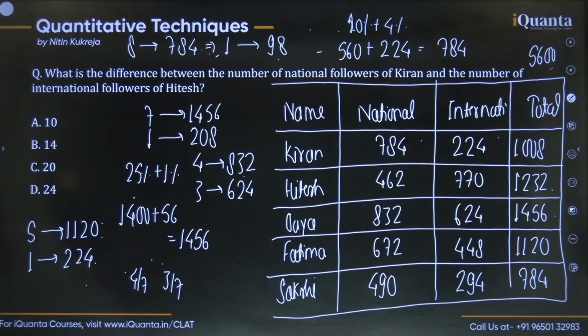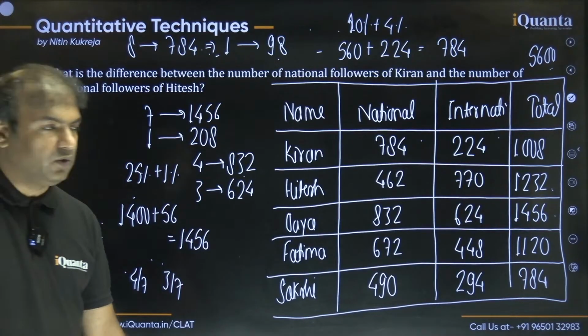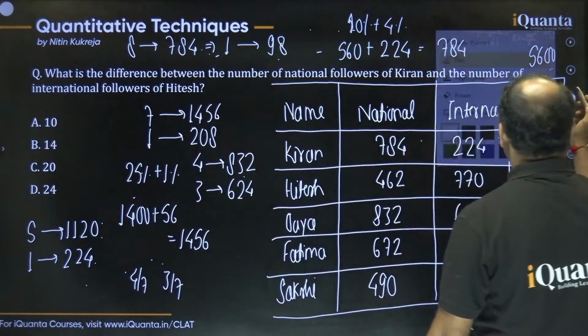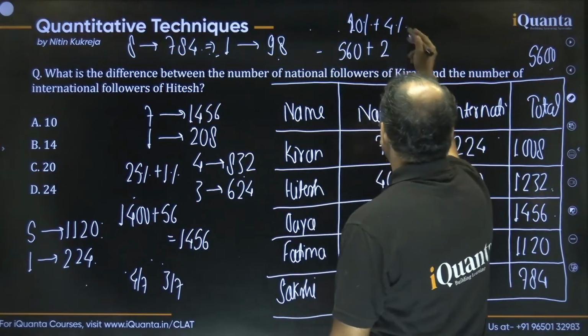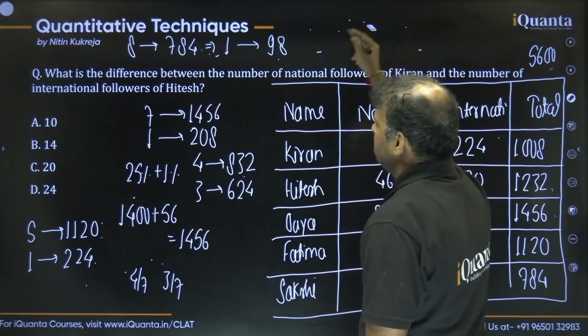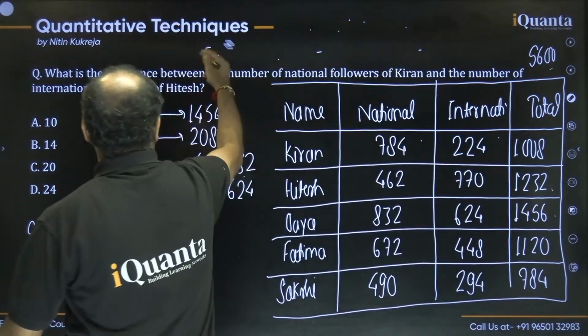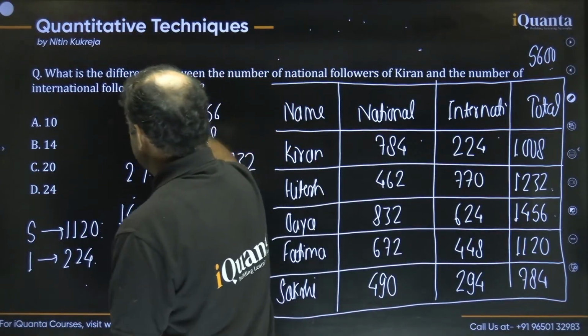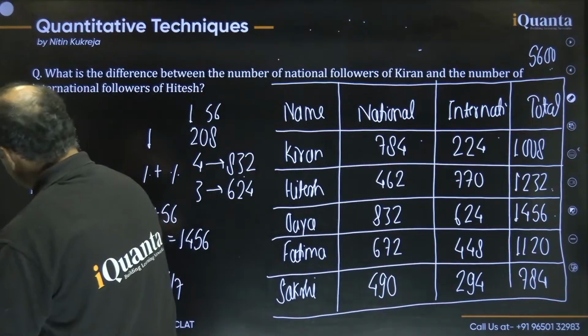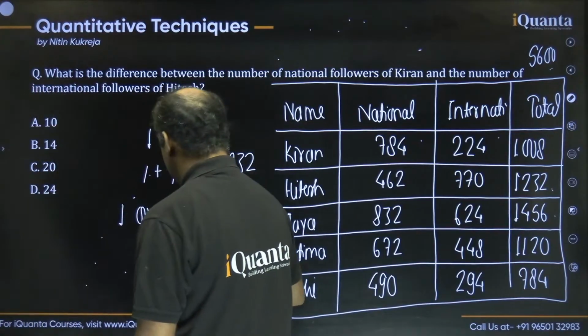Okay, so if you think that there is any mistake, or if you are not able to understand anything, you can quickly let me know. Fine, no message. Hope everyone has understood. Now this is the time when we can answer the questions, because this is the only thing we had to do. If you draw the table carefully, you will be able to solve all the questions. Let me show you how we can solve the questions one by one.